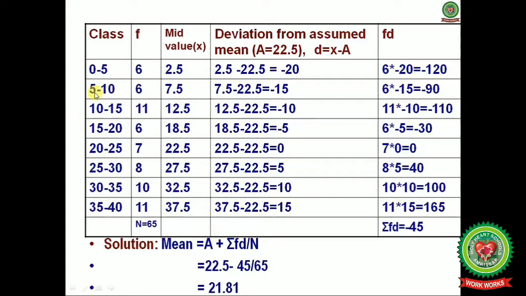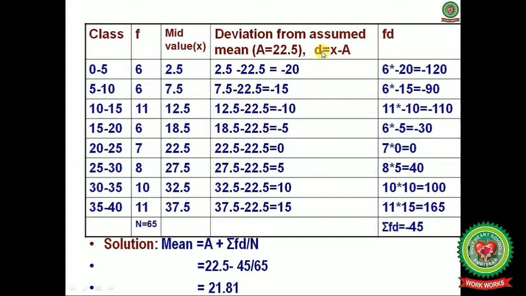Same way for the next group, 5 plus 10, 15. This 15 will be divided by 2. You will get 7.5. Then 10 plus 15, 25 divided by 2, you will get 12.5. In this way you will calculate all the mid values, and these mid values will be denoted by small x.